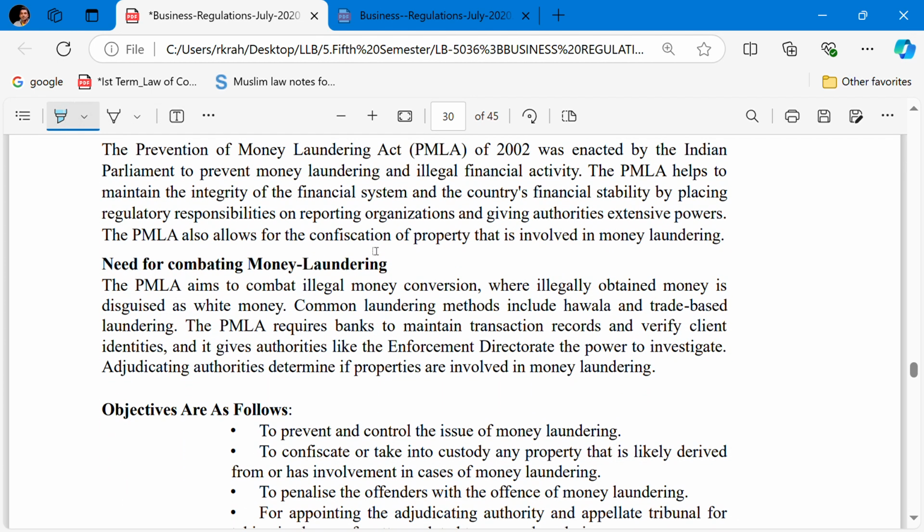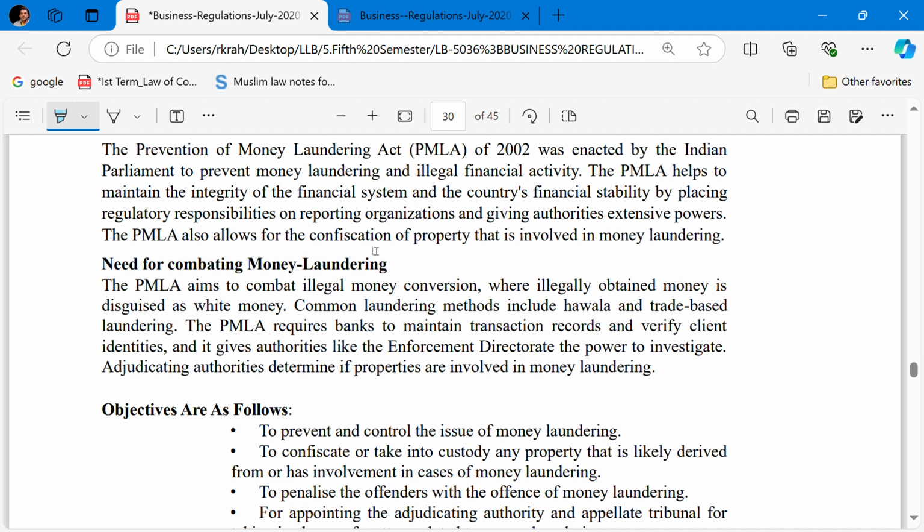Need for combating money laundering. What is the need? The PMLA aims to combat illegal money conversion, where illegally obtained money is disguised as white money. The common laundering methods include hawala and trade-based laundering.